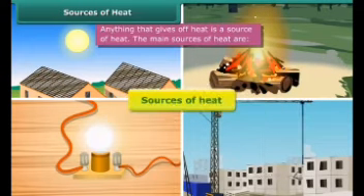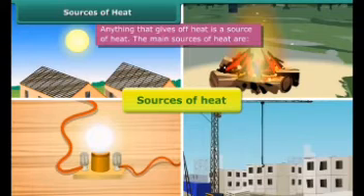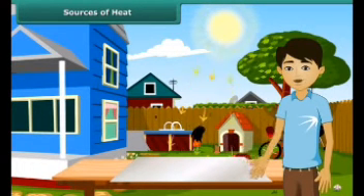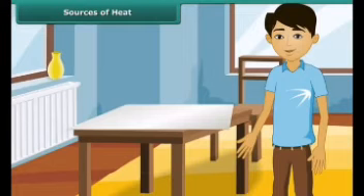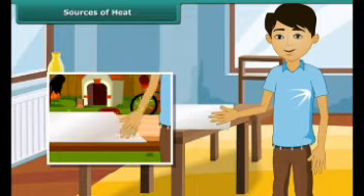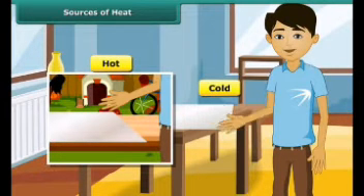The sun, fuel, electricity and mechanical work are sources of heat. Let us perform an experiment. We keep an aluminium sheet out under the sun and touch it after some time. We then place the same aluminium sheet inside the house. Touch the sheet after some time. In the first case, we will feel hot, and in the second case, we will feel cold.